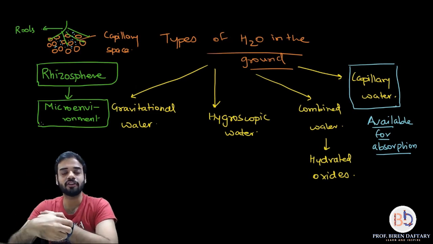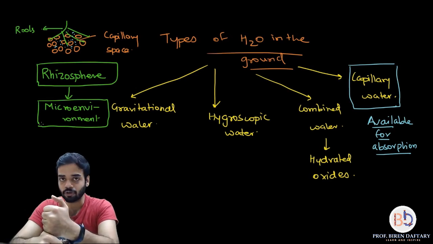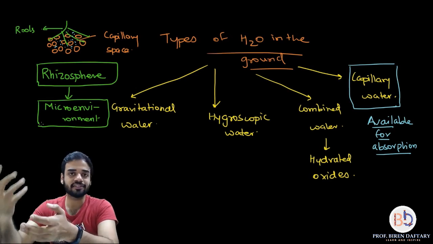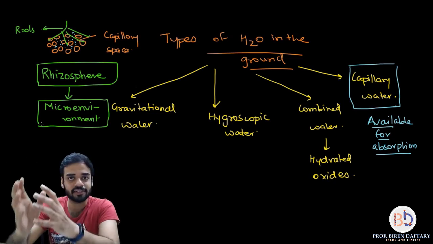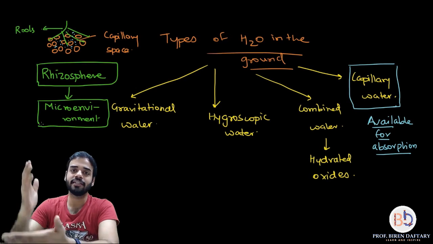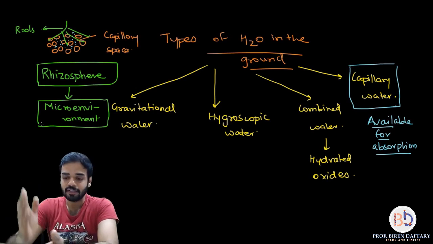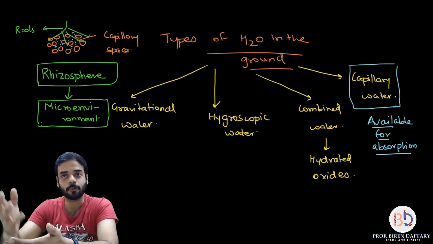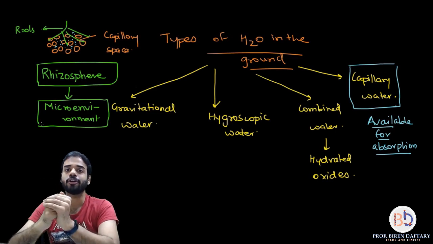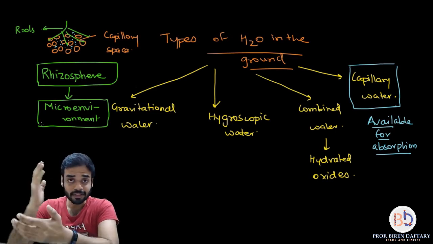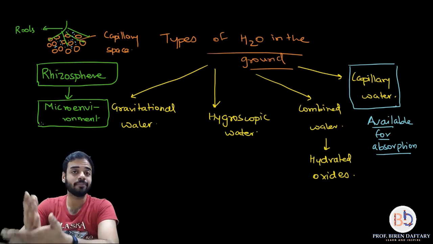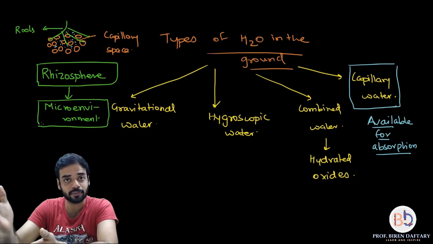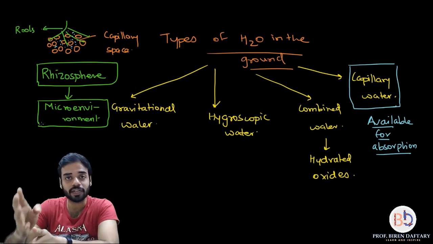So today we have completed the following things. First we had an introduction. We discussed why water is the elixir of life, how it is an important part of cells and tissues, and how it helps in maintaining the shape and turgidity of the cell. Then we talked about the 6 properties of water which are important for plants. Then we talked about the absorbing organ, which is the root. We talked about the velamen tissue which is present in the aerial roots of epiphytic plants. We studied the 4 important regions of the root. Alright, do you remember them?